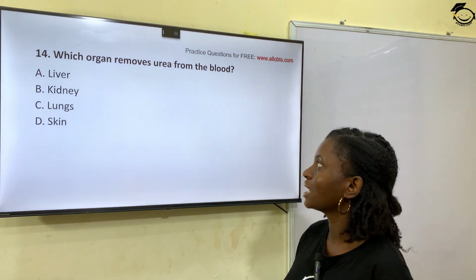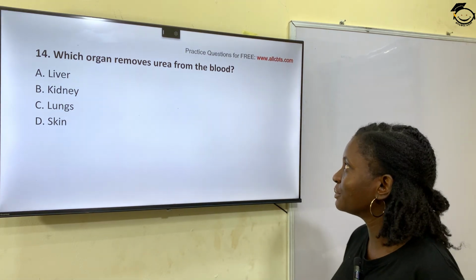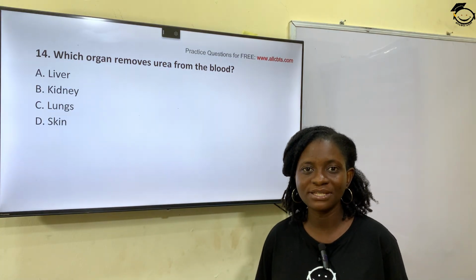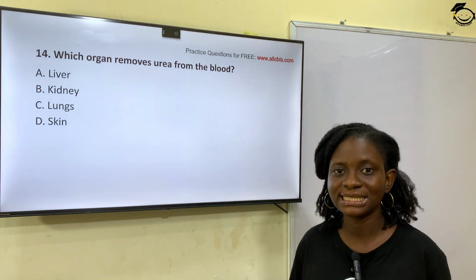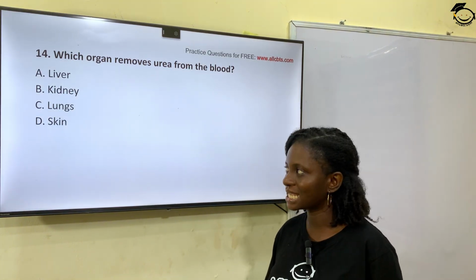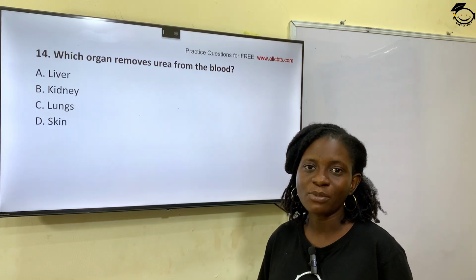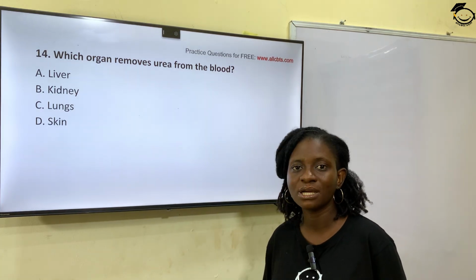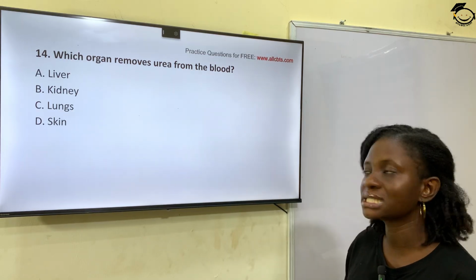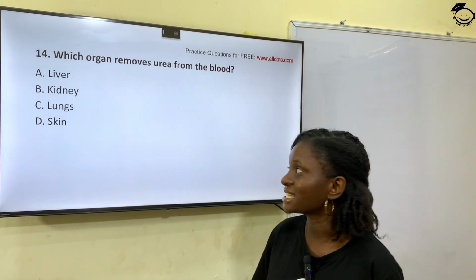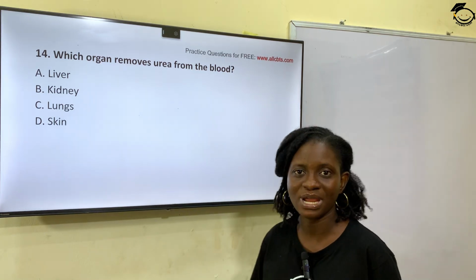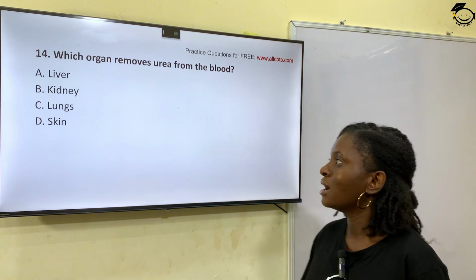Question 14. Which organ removes urea from the blood? Option A, liver. Option B, kidney. Option C, lungs. And option D, skin. Kidney is responsible for removing waste from the body, for filtering waste from the body. So the correct answer is kidney. Kidney removes urea from the blood.